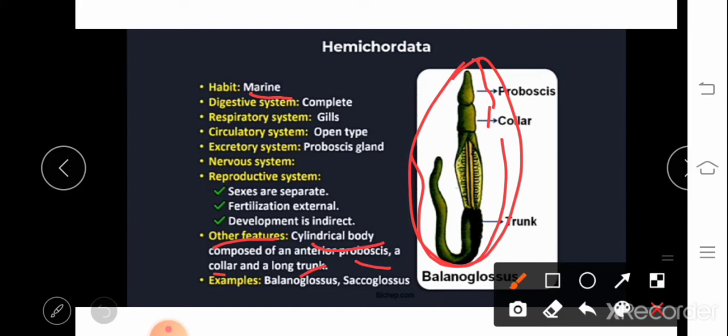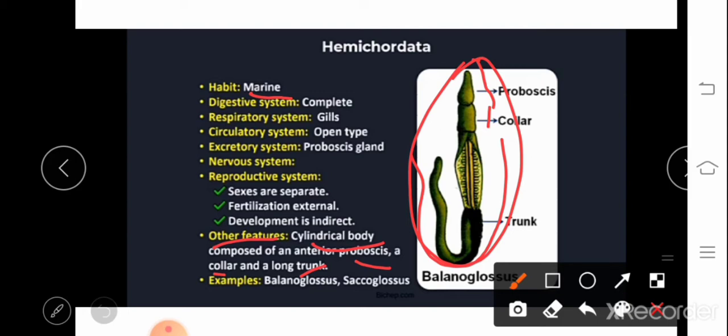And the next important feature is about notochord. Here the notochord is absent. This is very important. Why? Because earlier this phylum was considered as one of the subphyla of phylum Chordata. Why?